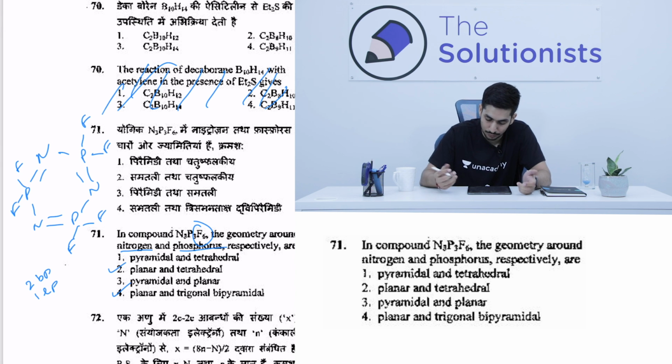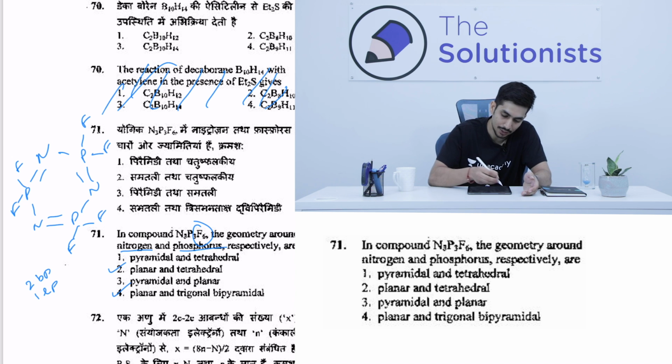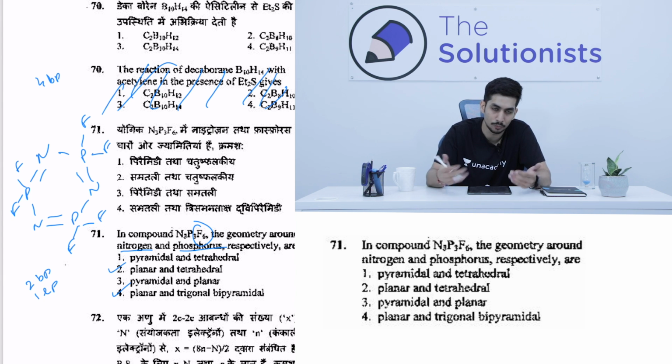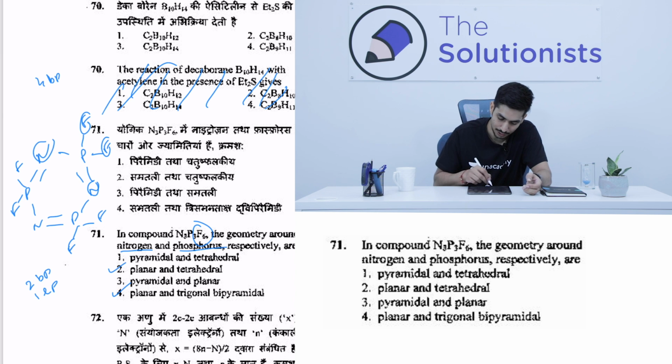Now obviously we have to find out what is the geometry of phosphorus. So phosphorus over here has 4 bond pairs and no lone pair, because all of them are bonding pairs only. So there are 4 bond pairs, 2 with the fluorines and then 2 with the nitrogens. So 4 bond pairs corresponds to tetrahedral, so definitely the answer is option number 2, right? So 71 also we got correct.